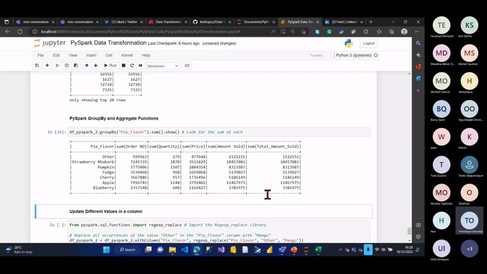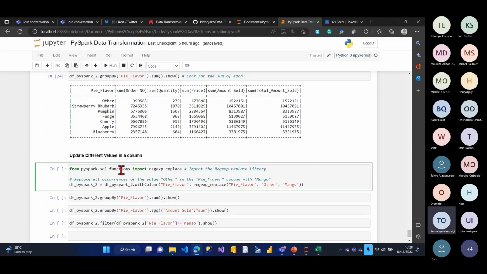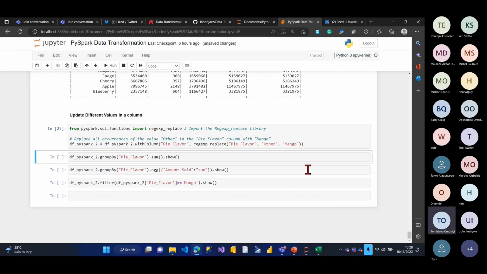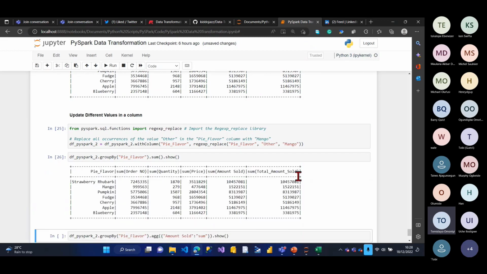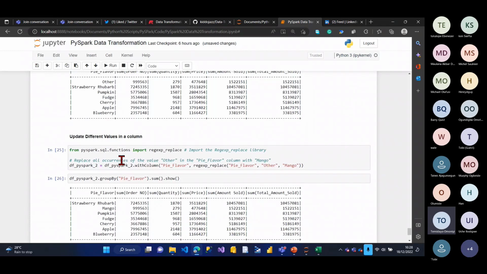Okay. So let's take for instance, I want to update. You can see this pie flavor, it's showing as orders, right? I want to change orders to mango. This is the way you update in SQL, like you say, update a table by one column or something like that. I can come here and import a function called regexp_replace, which helps me to update a value. So I just run this. When I run this, I say pie flavor, and I can see pie flavor now is showing as mango. Before it was showing as orders. Now it's mango.